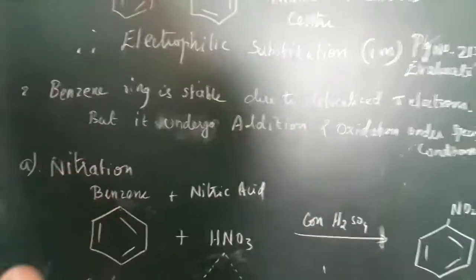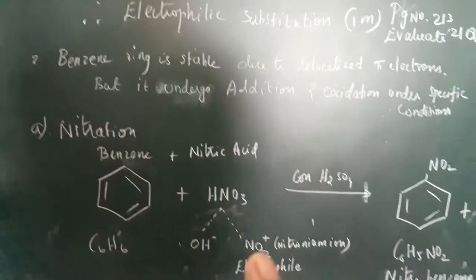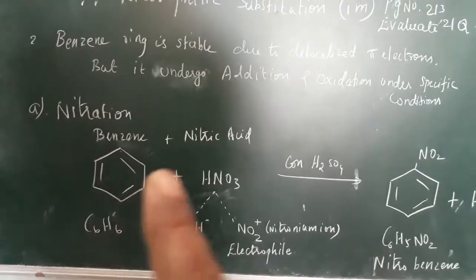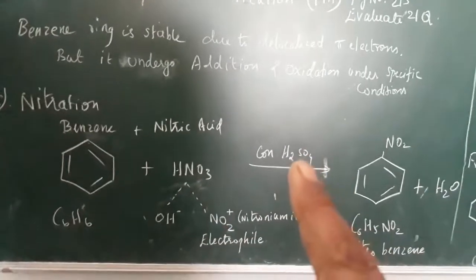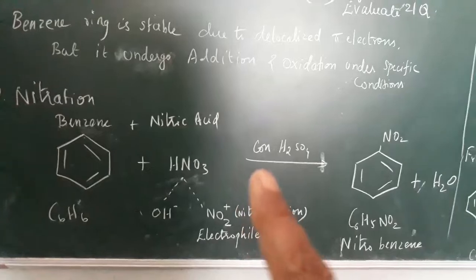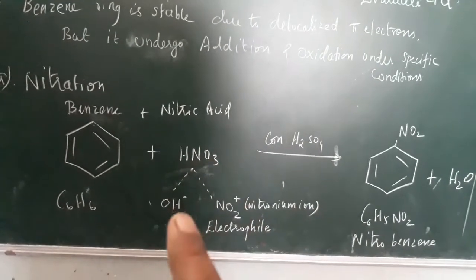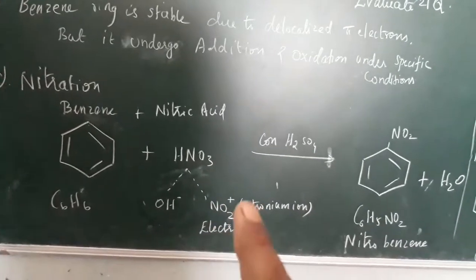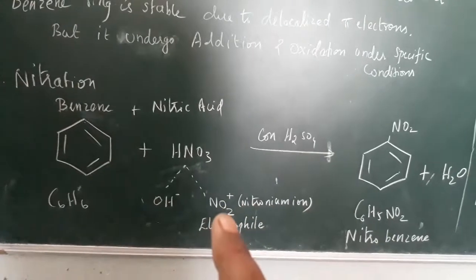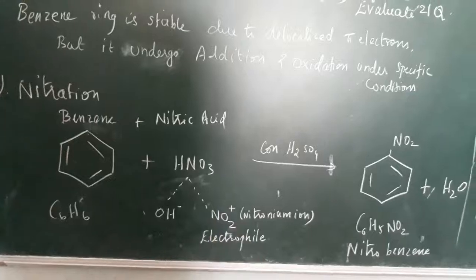The next one, nitration. Nitration is an electrophilic substitution reaction. Nitration occurs with the help of nitric acid, formula HNO3. Benzene is treated with HNO3 in the presence of concentrated sulfuric acid. Why do we add concentrated sulfuric acid? The function of sulfuric acid is to split the nitric acid into OH minus and NO2 plus. The NO2 plus is the nitronium ion. The nitro group has a positive character, so positive attracts negative.